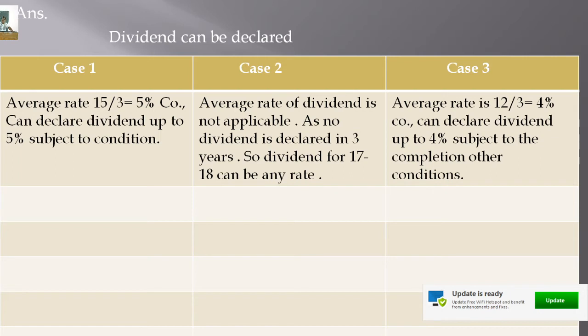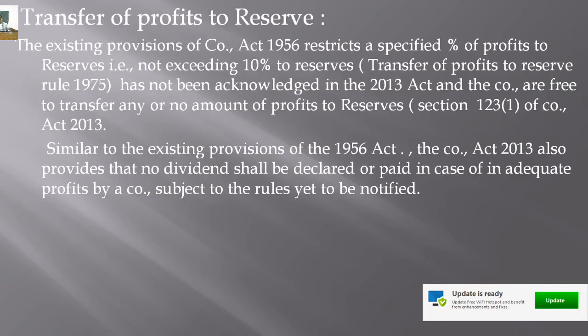And also the amount in case of inadequate profit or insufficient profit, the amount that could be transferred from the general reserve for the payment of dividends or for the maintenance of dividend rate. So these are the various provisions regarding the Companies Act to declare dividends and also to transfer the amount from the general reserve.